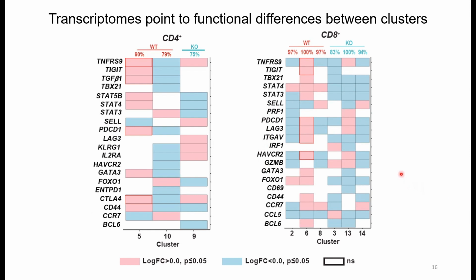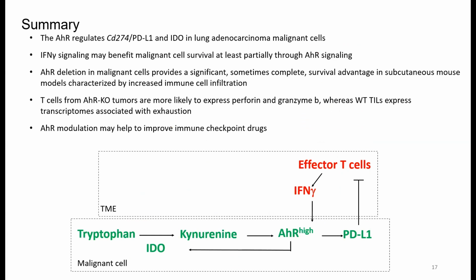The only 2 clusters with elevated levels of granzyme B are clusters 3 and 13, which are both unique to knockout tumors. Cluster 13 is also the only cluster to express both granzyme B and perforin, which are essential cytotoxic T lymphocyte effector molecules, and is likely a necessary subset to establishing anti-tumor immunity.